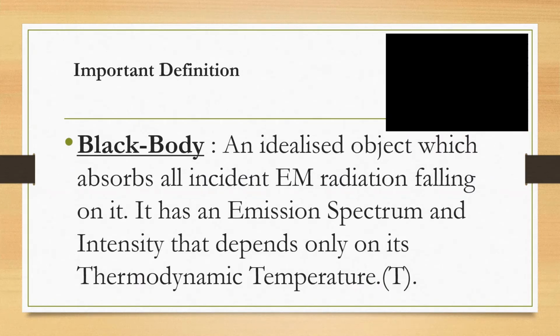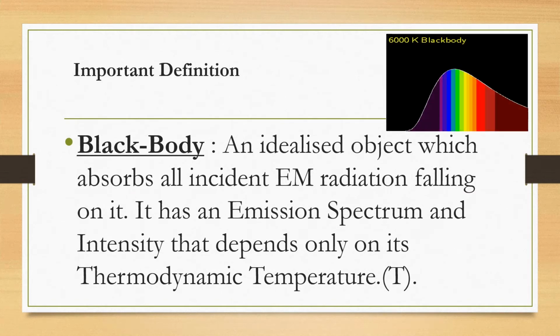Well, the next one is a black body. A black body is actually an ideal object. It is impossible to have something in your hand right now, or wherever you are, and say, look, this is a black body. No, when we talk about a black body, we're actually talking about an ideal object. And this ideal object is the type of object whereby when you have all the electromagnetic radiation falling on it, it will absorb all this radiation. All right?